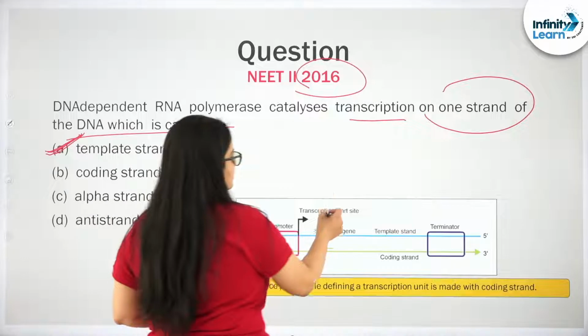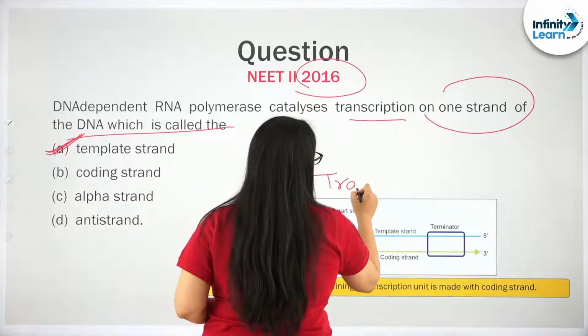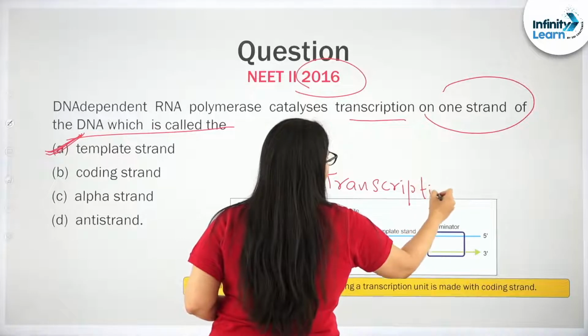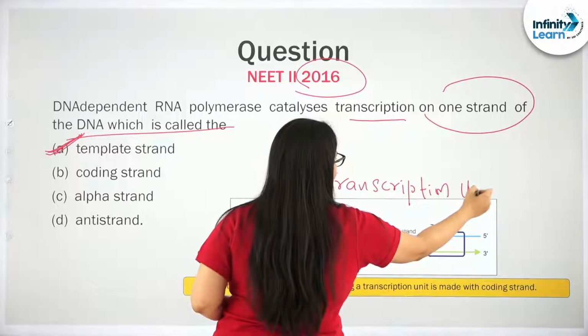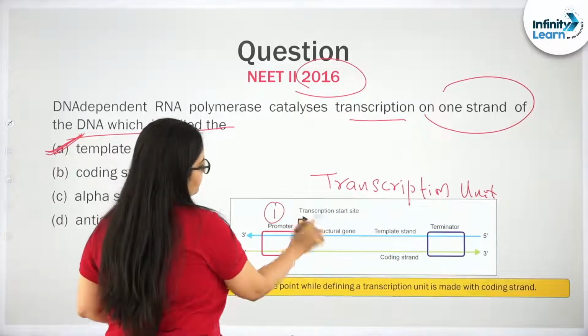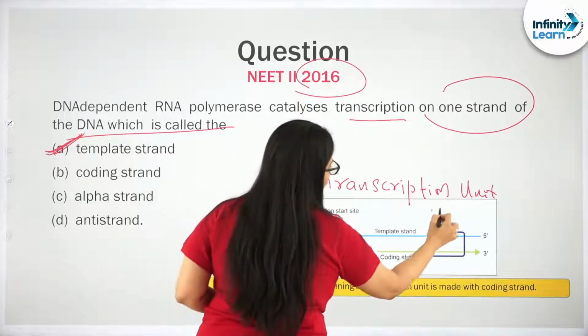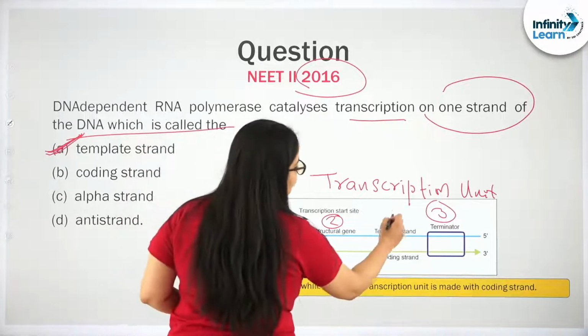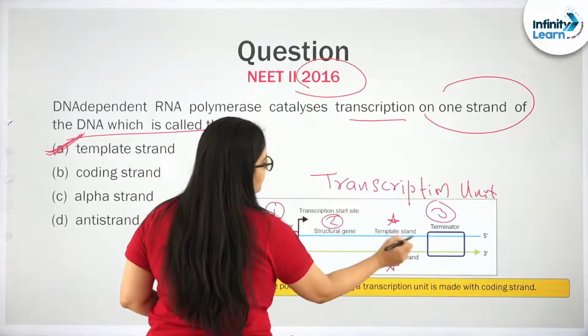This is a transcription unit. And see, my kids, in this transcription unit there is a promoter, there is a structural gene, there is a terminator, and in this structural gene there is a template strand and a coding strand, right?